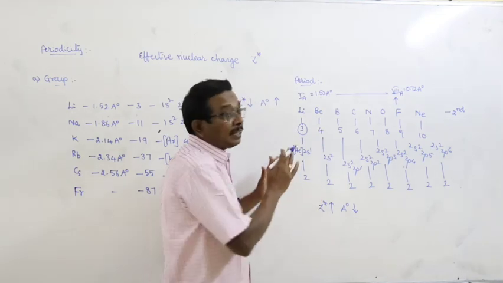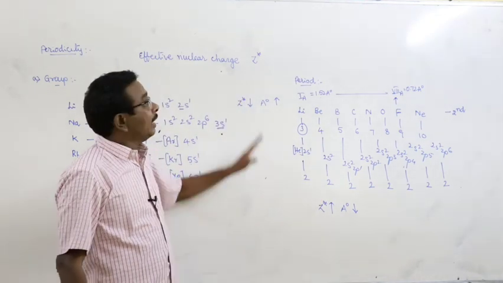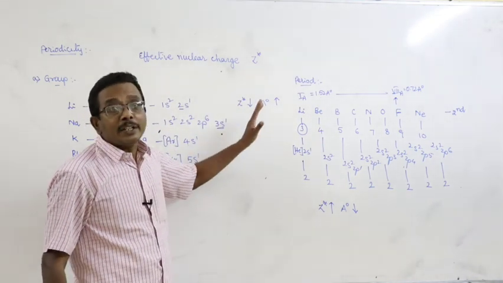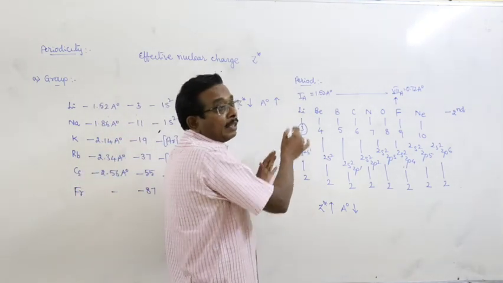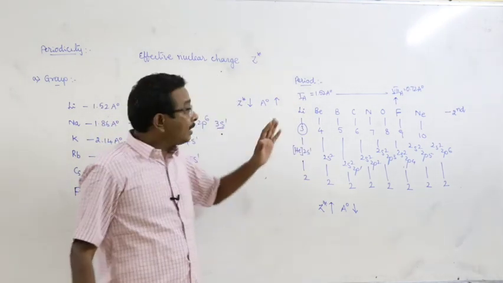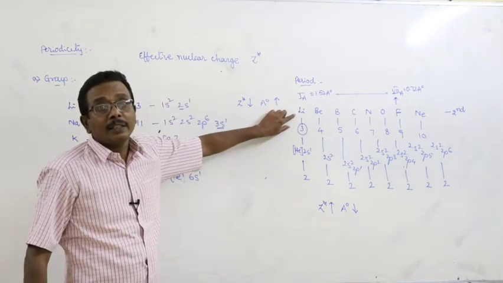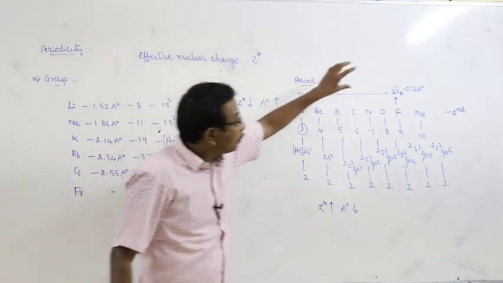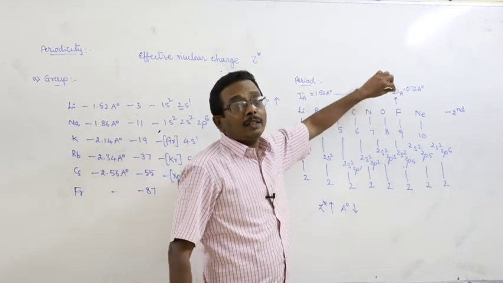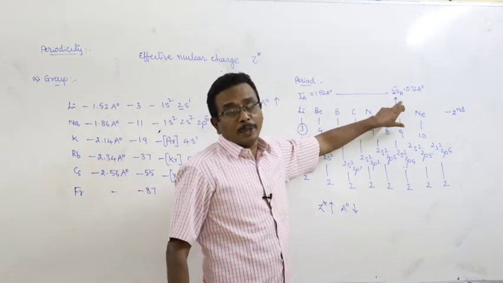What is the reason for the decrease in the atomic radius in each and every period? In a period, the element with the larger atomic radius is the alkali metal, and the element with the smaller atomic radius is the 7th A group element.